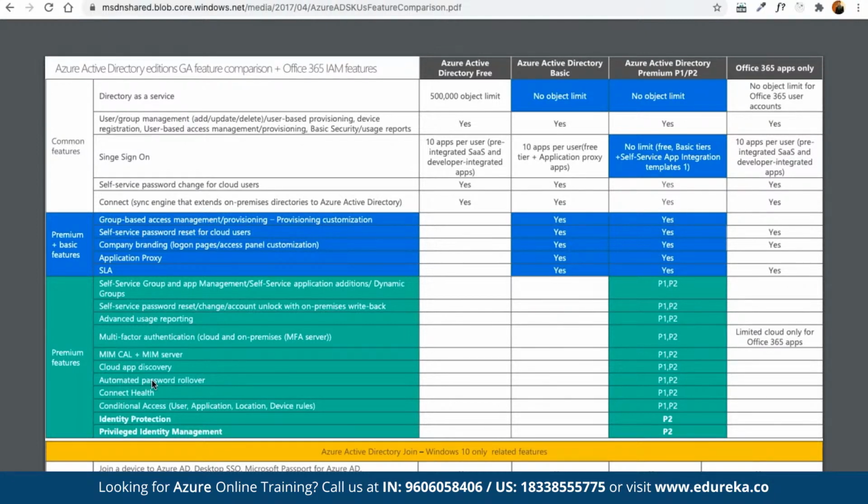The same goes for identity protection. The components of MDM auto enrollment, joining a device to Azure Active Directory, and desktop SSO are also given mostly in the P1 plan. So these are the three Active Directory editions available. For the single sign-on service, that's why we have 365 available here, because the basic features are offered by 365 applications as well. That's why it has been listed as part of the comparison table here.